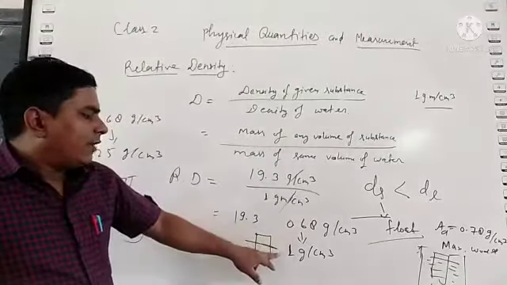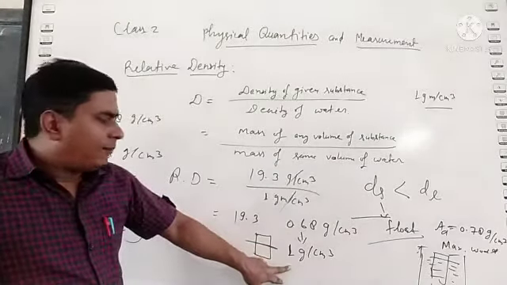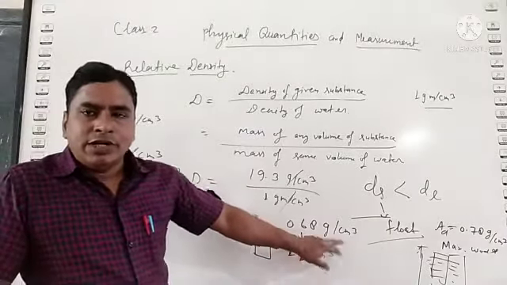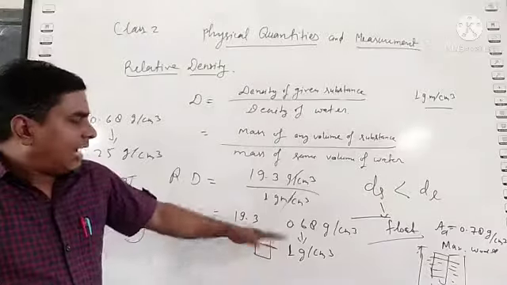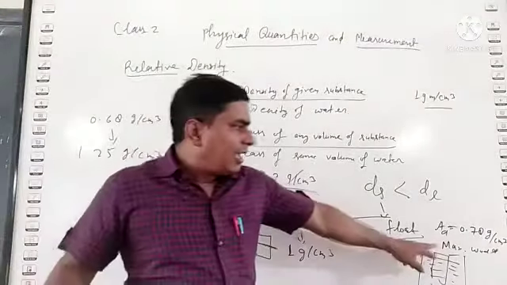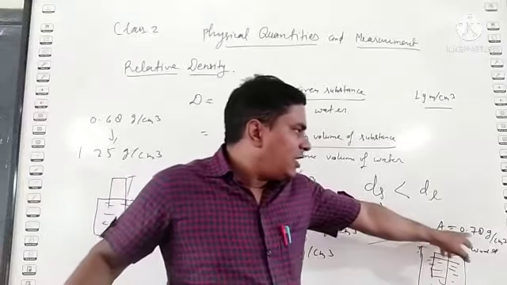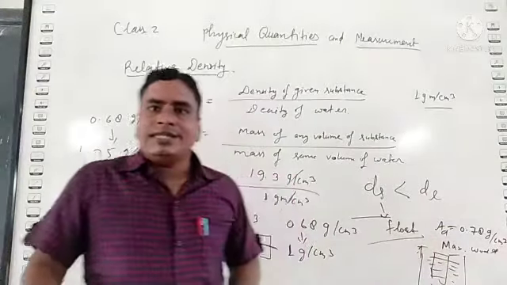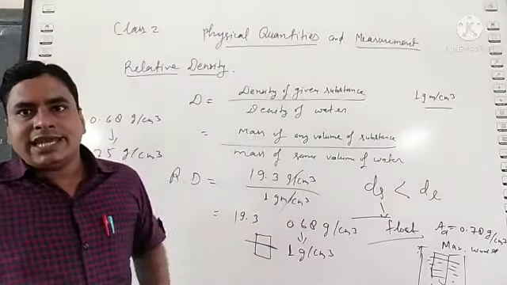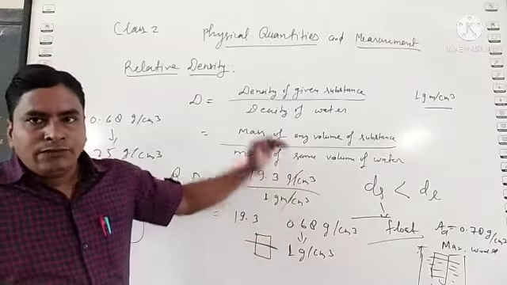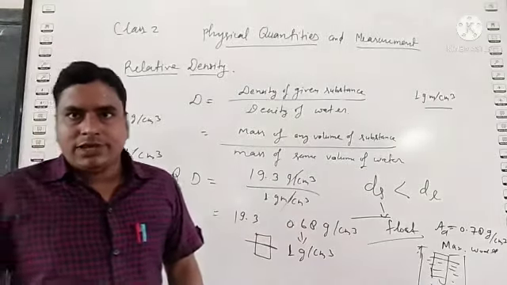Here see, in the case of water, density is 1 gram per centimeter cube and density of food is 0.68 gram per centimeter cube. So in case of water, half portion of the food will float and half will sink. But in case of alcohol, density of alcohol is 0.78 gram per centimeter cube and density of food is 0.68 gram per centimeter cube. So in this case, approximately near about the same, and maximum volume will sink down. Okay, clear?